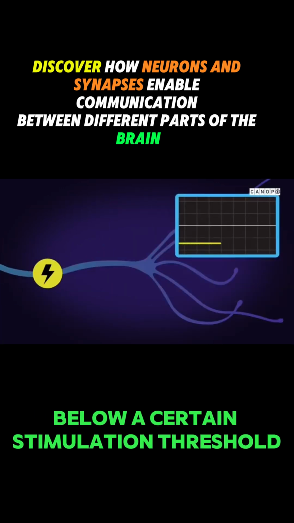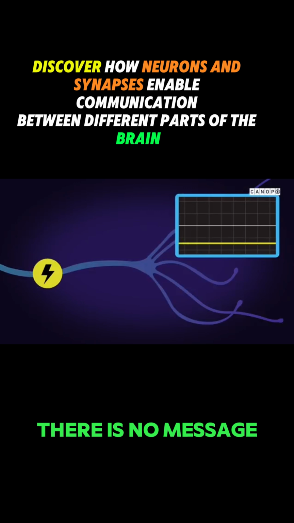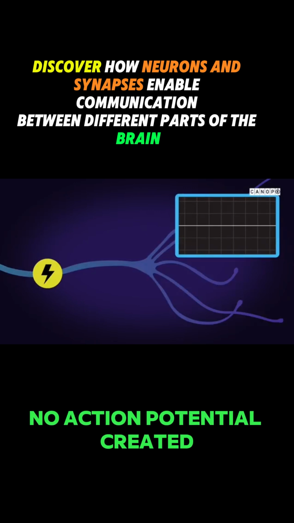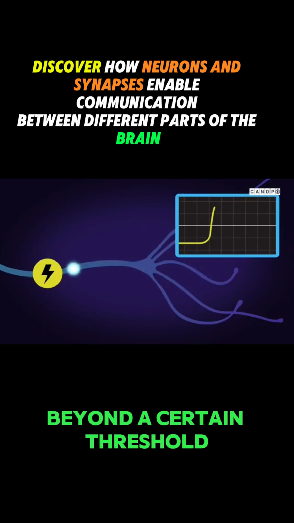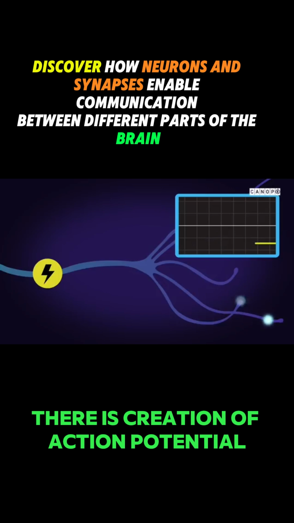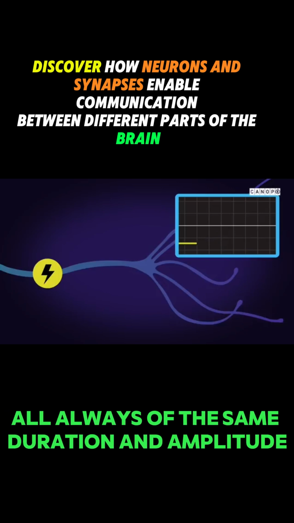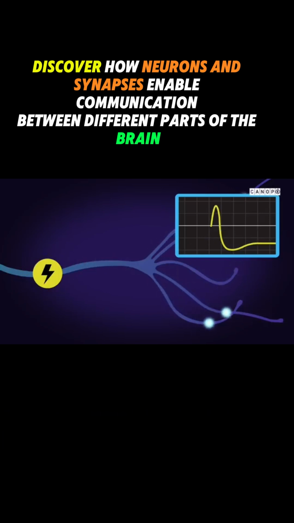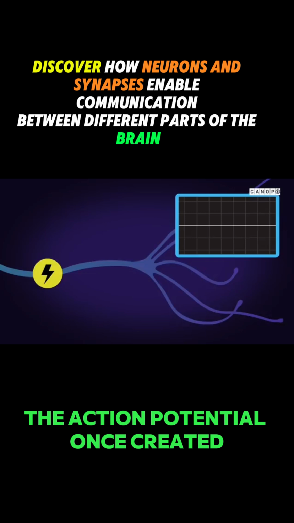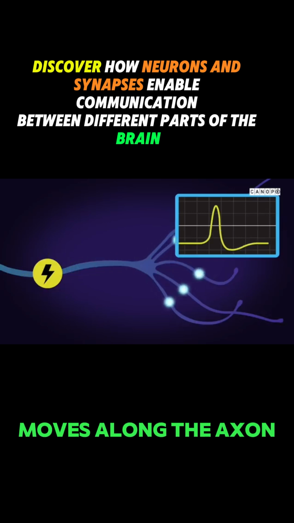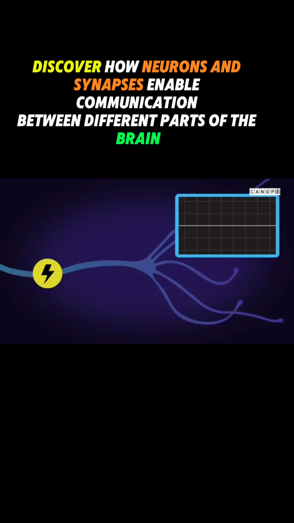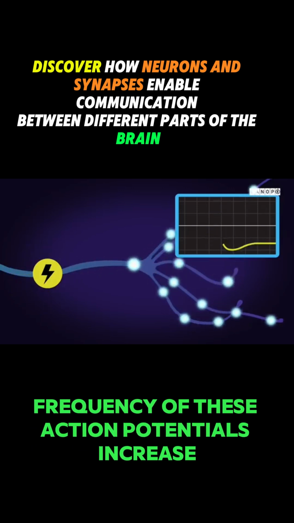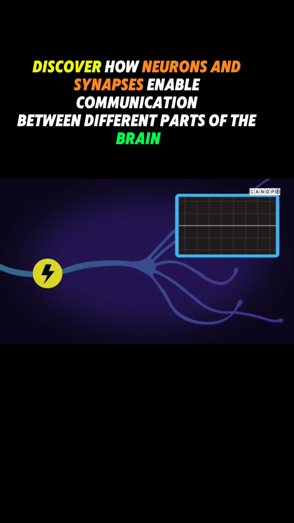Below a certain stimulation threshold, there is no message, no action potential created. Beyond a certain threshold, there is creation of an action potential, always of the same duration and amplitude. The action potential, once created, moves along the axon to the nerve ending. The more the intensity of the stimulation increases, the more the number and frequency of these action potentials increase.